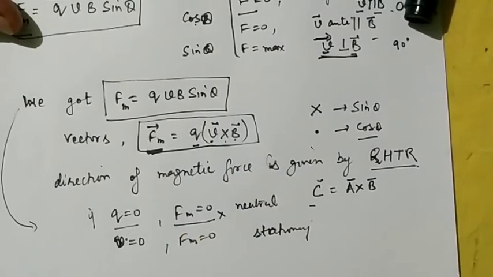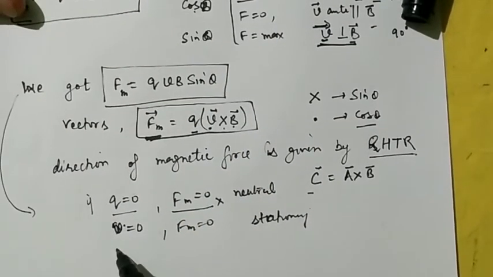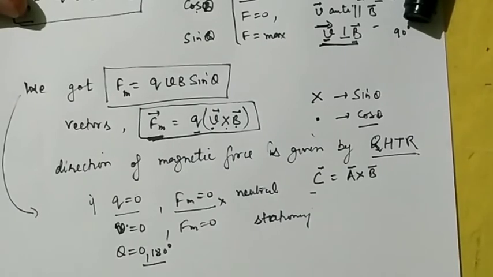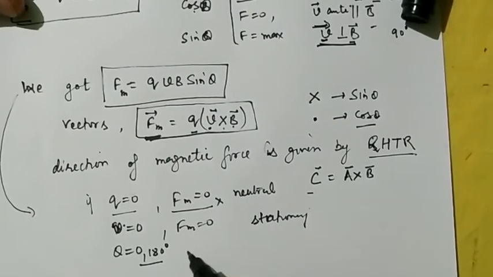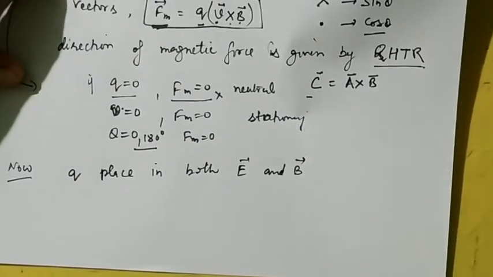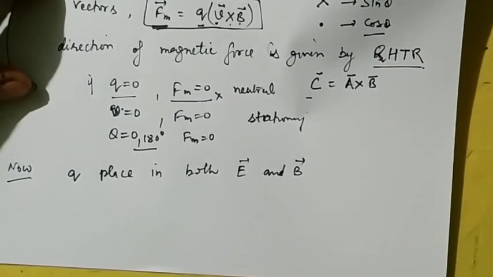And if magnetic field is 0, that is also there. And furthermore, if the angle theta is equal to 0 degree or 180 degree, अगर charge particle पैरेलल में मूव कर रहा है, along the direction of magnetic field मूव कर रहा है, या उसके opposite direction में मूव कर रहा है, इन दोनों केस में magnetic force भी क्या होगी? वो 0 हो जाएगी.